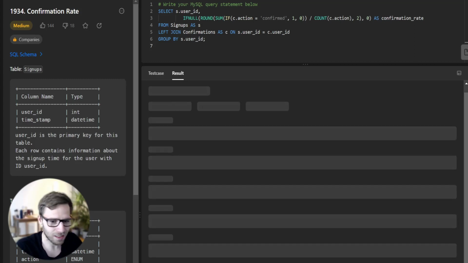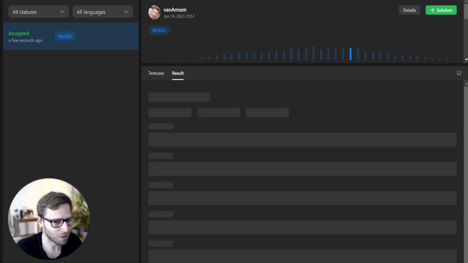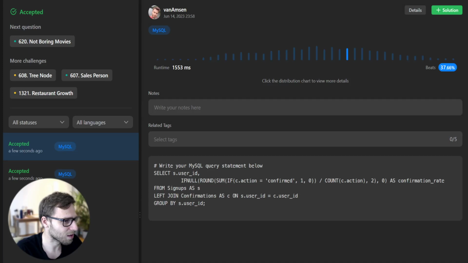Let's test it for unseen or hidden test cases. Yes, we have successfully passed. It's most important, and it beats 32% of other results, which is also good. We can even rerun to confirm that it's 32%. Sometimes it's a bit different, and we even got 37% on the second run, so even better.